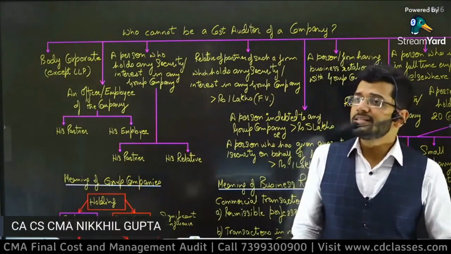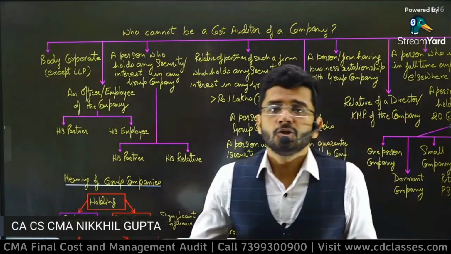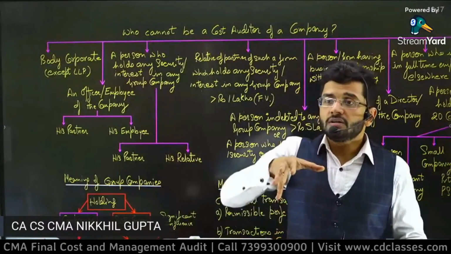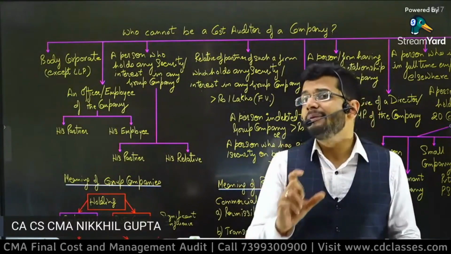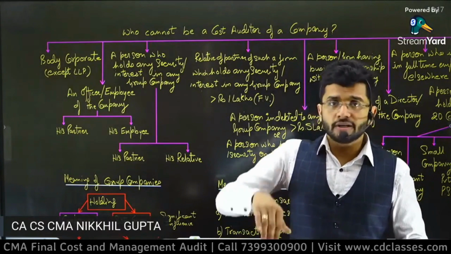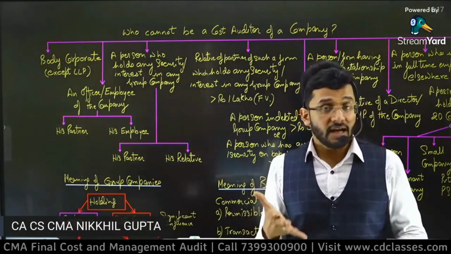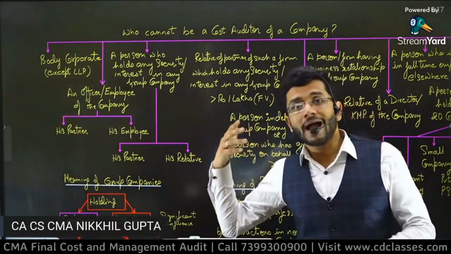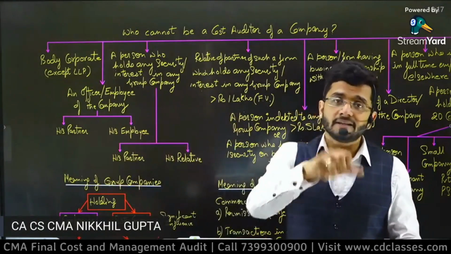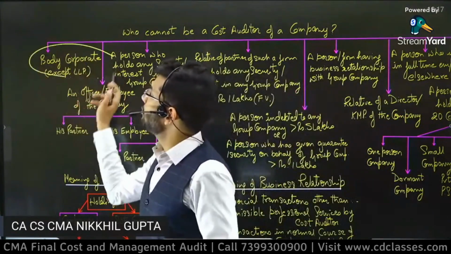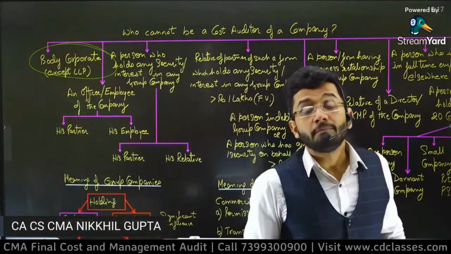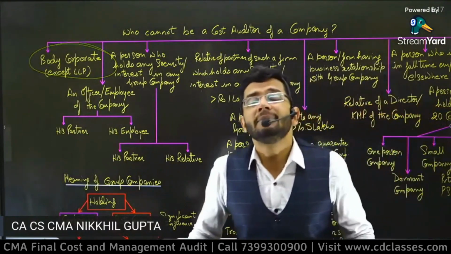Why is that, sir? The reason is very clear. Body corporate has a very unique feature that its owners are separate from the management. So the faults of management cannot be recovered from the shareholders. Shareholders have limited liability. If cost audit is allowed to be done by a company, then guys, we will not be able to catch hold of shareholders for any frauds which are committed by the cost auditor in the company. So a company cannot be a cost auditor. A body corporate cannot be a cost auditor. A company cannot be a cost auditor because it has limited liability.